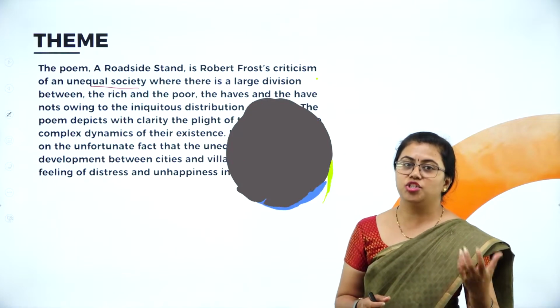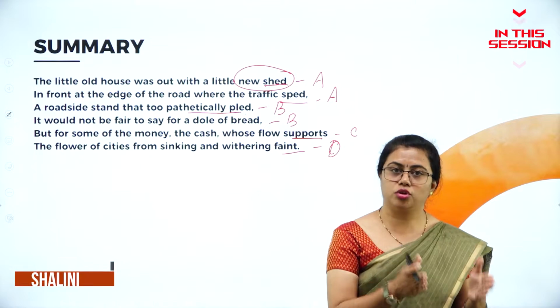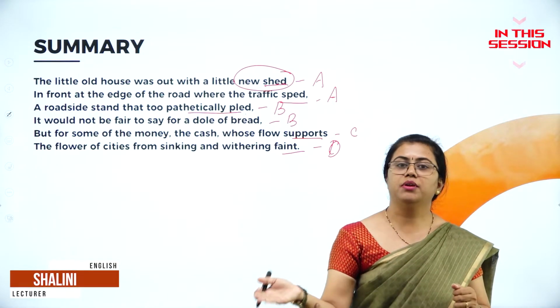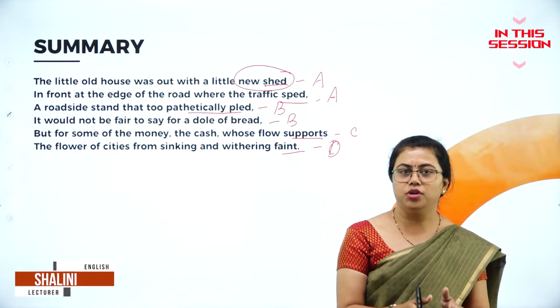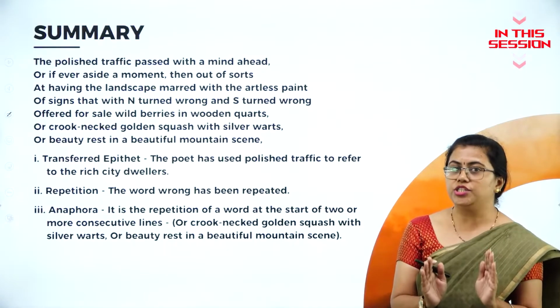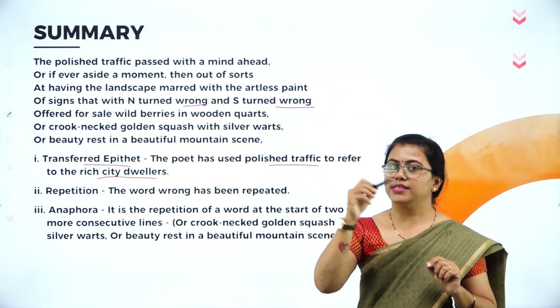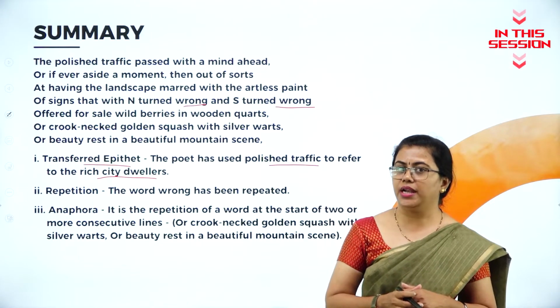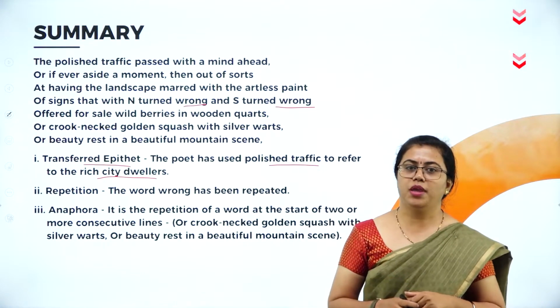So what the rich have and what the poor do not have. But the people who are here on the roadside, for them, whatever money the rich people give and then buy items from them, that is what is going to support them. Polished traffic here is used to show the rich people there. In the same line, if the same word is repeated, then it is repetition. If it is in different lines, then it has to be anaphora.